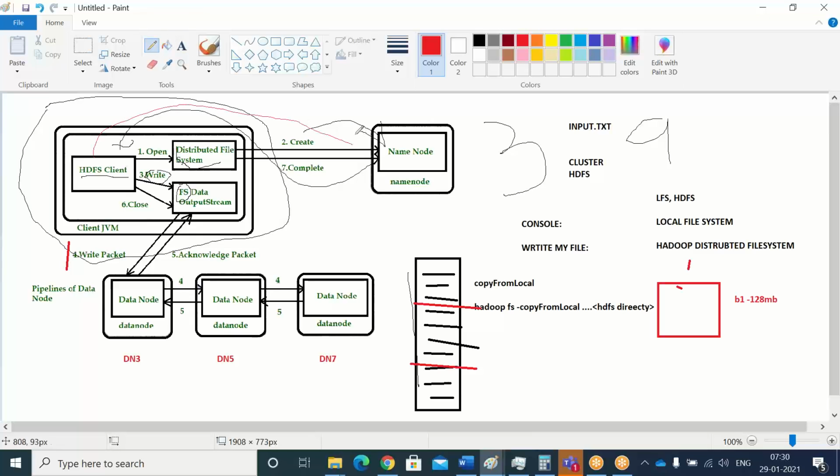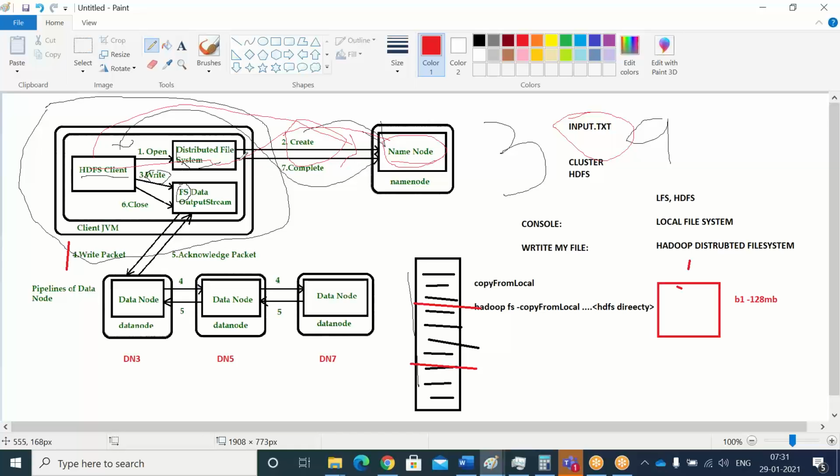Saying about that, boss, I have done my write request. Whatever create request you have done with the metadata information has been completed. Please save it in your FS image file. Before giving the create request itself, the name node will check whether the input file name already exists or not. If it does not exist, then only the create request will go to the HDFS client. Otherwise it will throw an error saying that the input file name is already available.